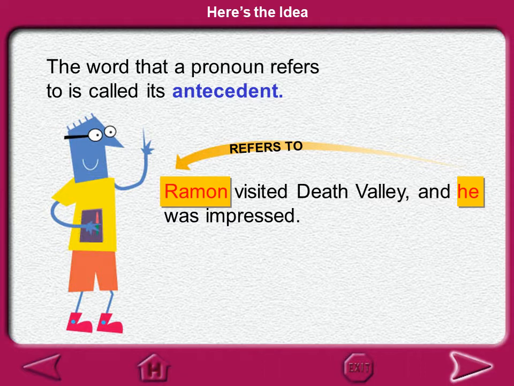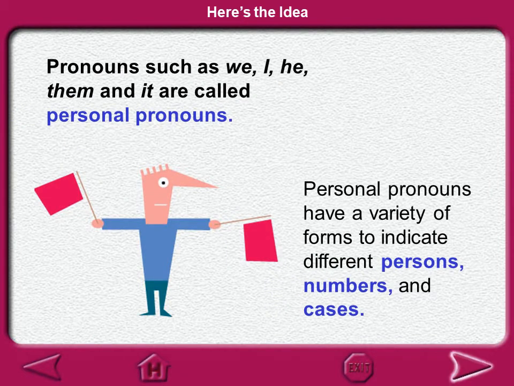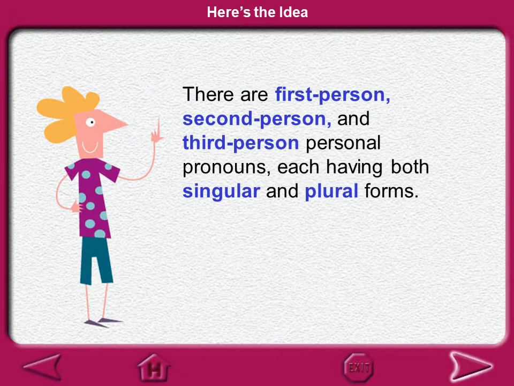For example, Raymond visited Death Valley and he was impressed. He refers to Raymond. It is the antecedent. Pronouns such as we, I, he, them, and it are called personal pronouns. Personal pronouns have a variety of forms to indicate different persons, numbers, and cases. There are first person, second person, and third person personal pronouns, each having both singular and plural forms.